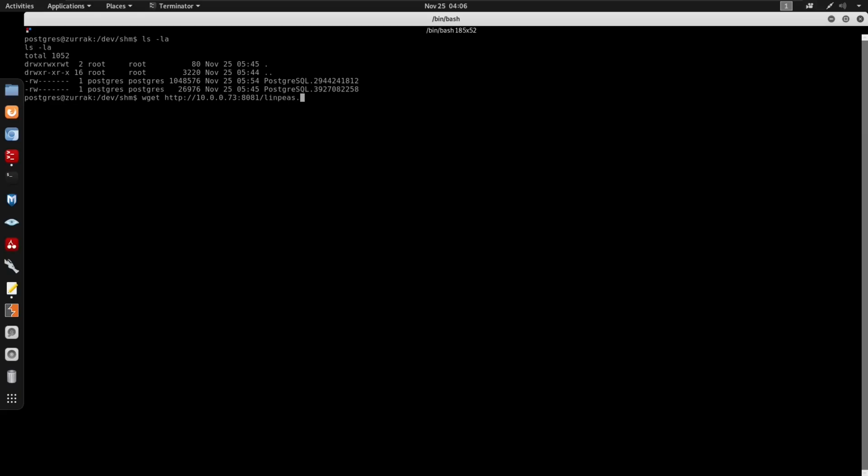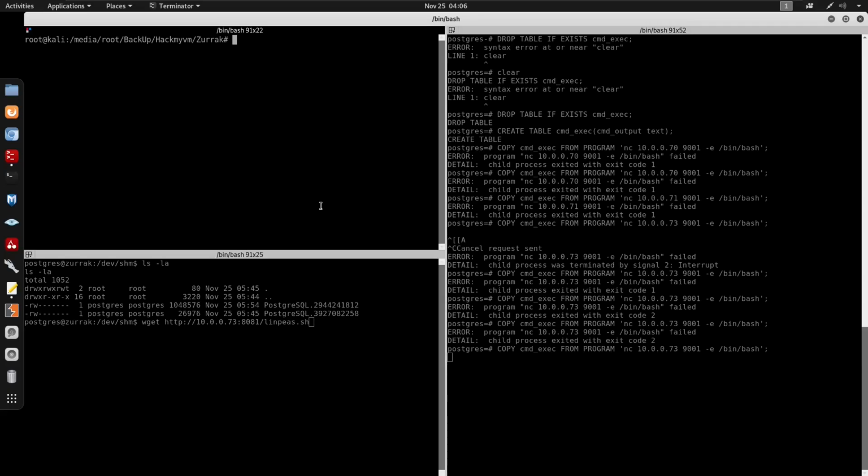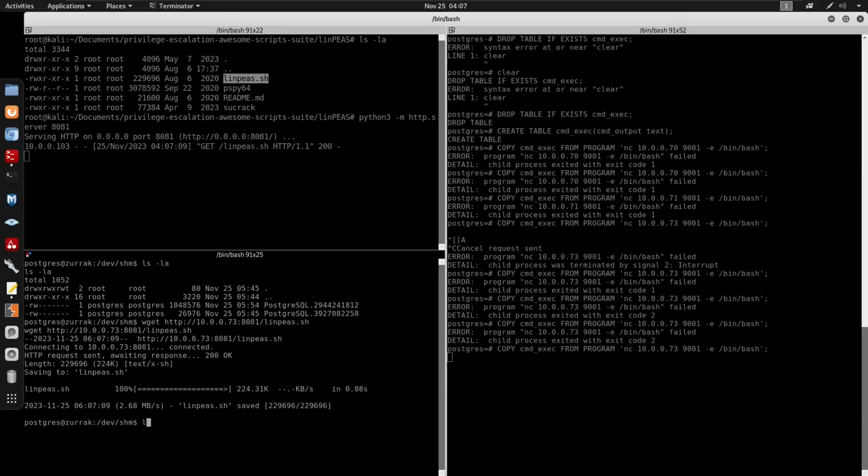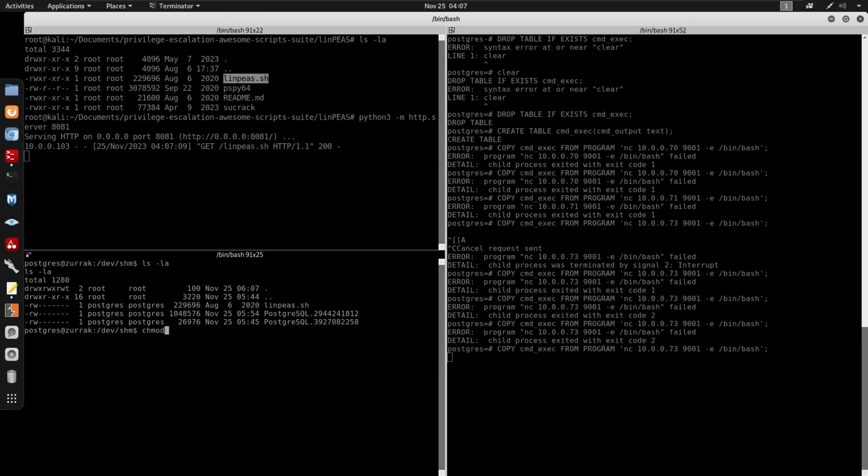On my machine, under my documents, go to privilege escalation for LinPEAS. So do python3 -m http.server on port 8081. Have this linpeas.sh, chmod +x for linpeas.sh.